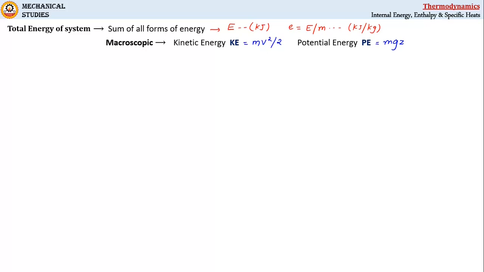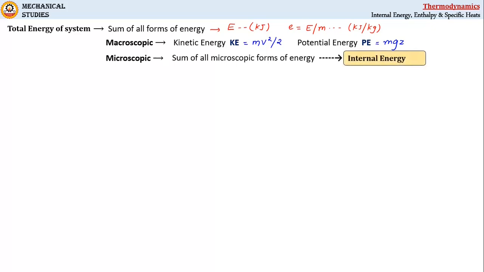Second one is microscopic forms of energies. Those are related to molecular structure and degree of molecular activities, and the sum of all microscopic forms of energy is called internal energy, denoted by capital letter U. So internal energy per unit mass is denoted by small letter u, expressed as capital U by m, whose unit is again kilojoule per kg.